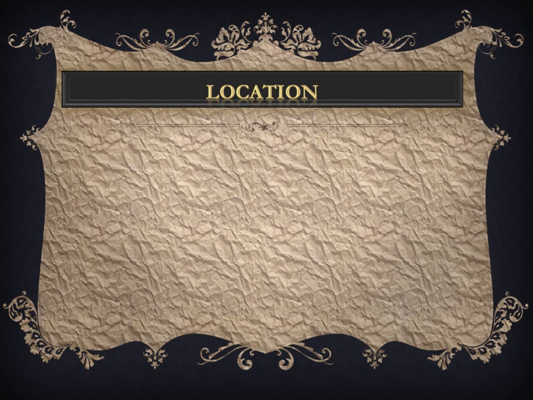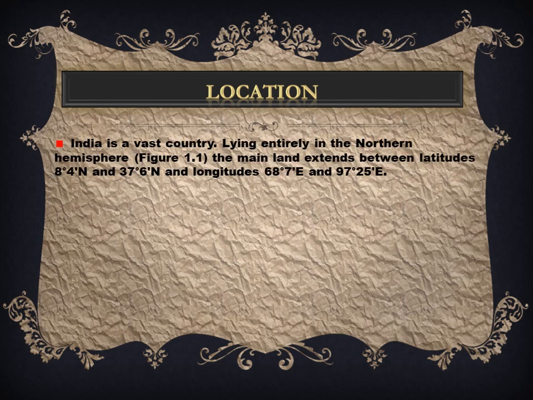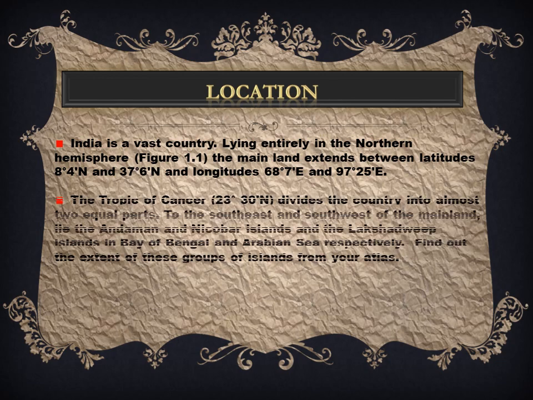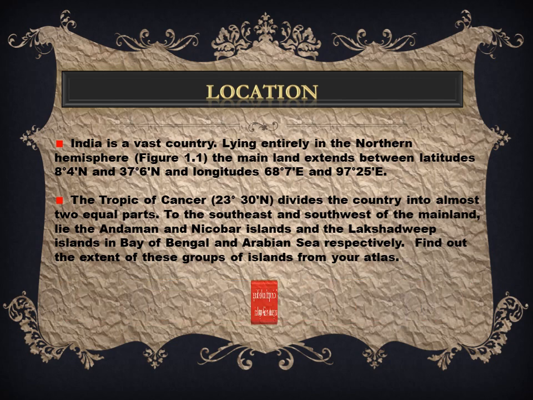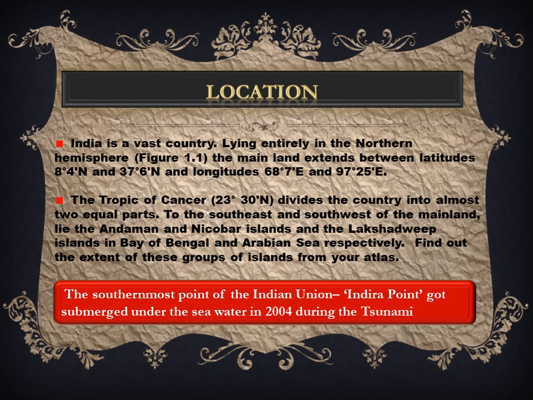If we talk about the location of India, it is a vast country. It lies in the northern hemisphere between latitudes of 8 degree 4 minutes north and 37 degree 6 minutes north and longitudes of 68 degree 7 minutes east and 97 degree 25 minutes east.